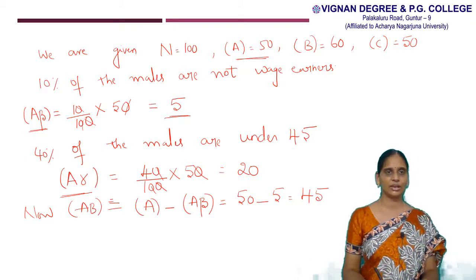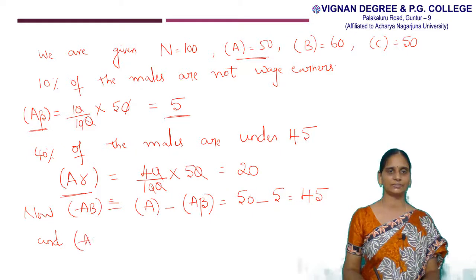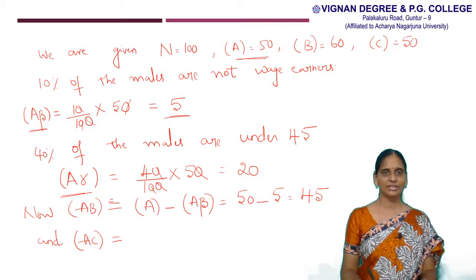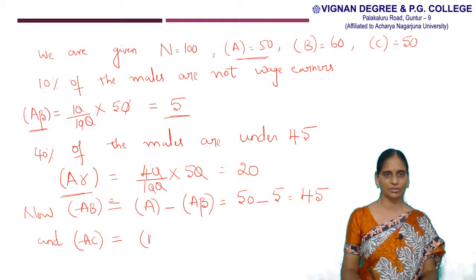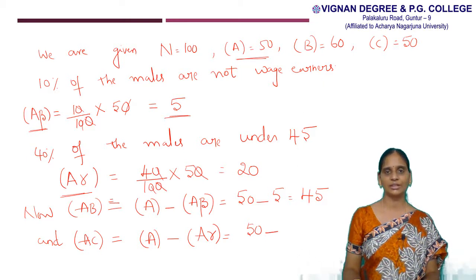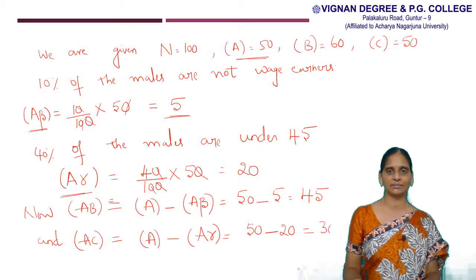And next we have to find out frequency of AC. Frequency of AC can be written as frequency of A minus frequency of A gamma. Frequency of A value is again 50 minus frequency of A gamma value is 20. 50 minus 20, so this is 30.